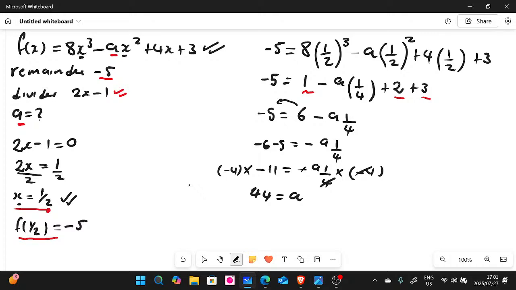Now you can check your answer by substituting. No, you don't really have to. There is a way of checking, but it's not necessary, guys. So this is our final answer, guys.